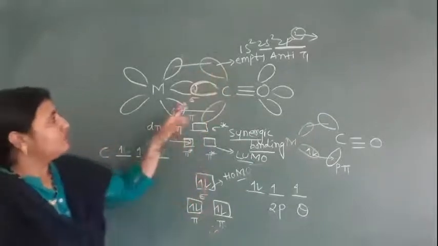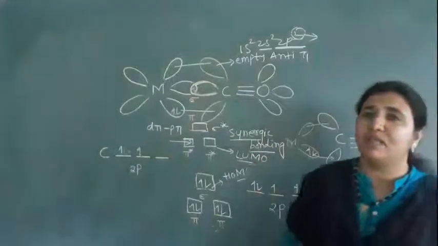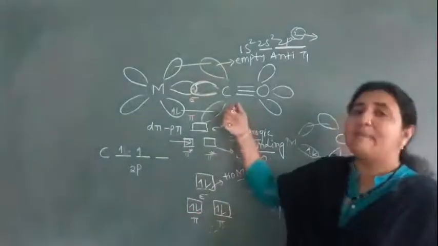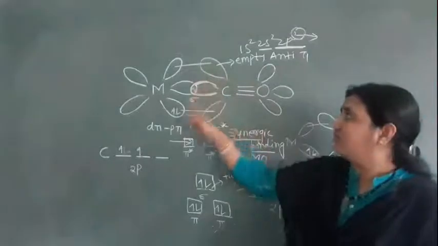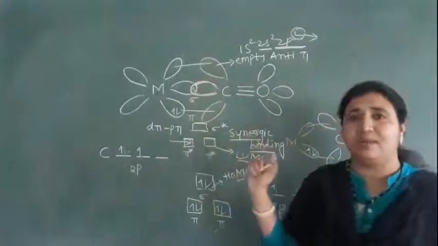Ligands which can accept an electron pair from the metal are called pi acids. Because of this back bonding or synergic bonding, these compounds are more stable.